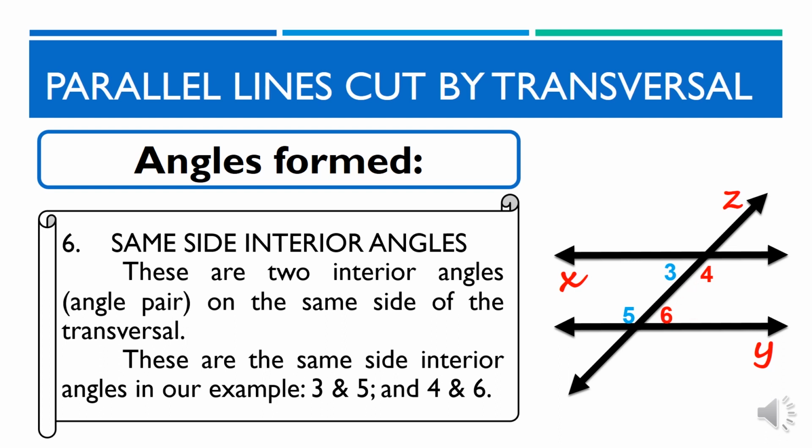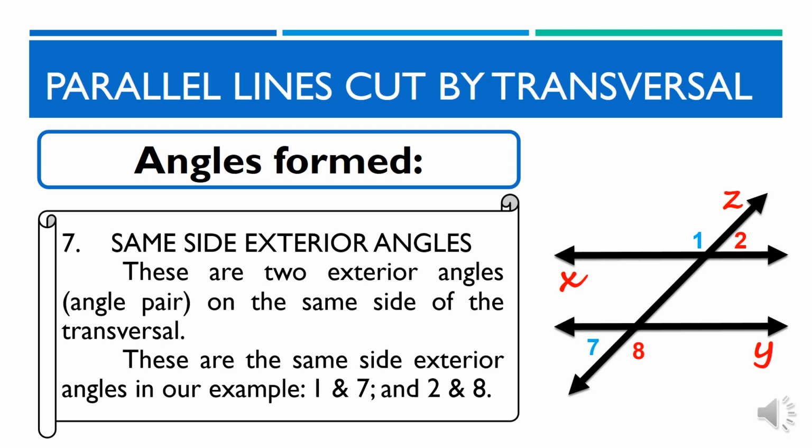And same side exterior angles. These are two exterior angles, which are angle pairs on the same side of the transversal. These are the same side exterior angles in our example. Angles 1 and 7 and angles 2 and 8.